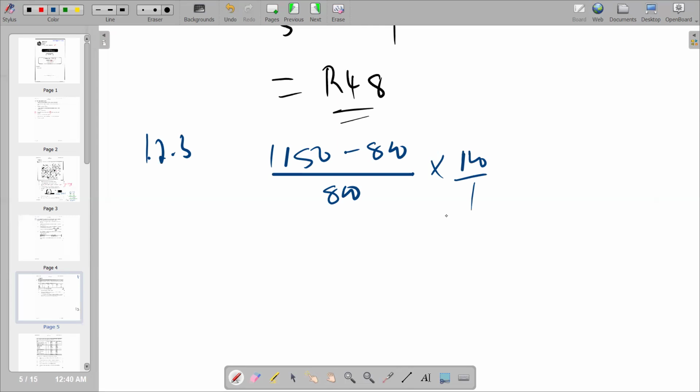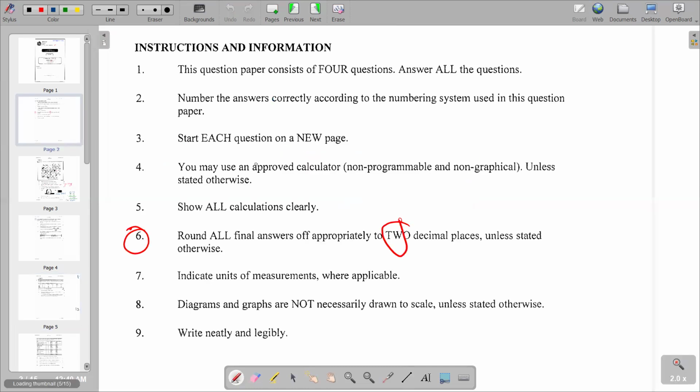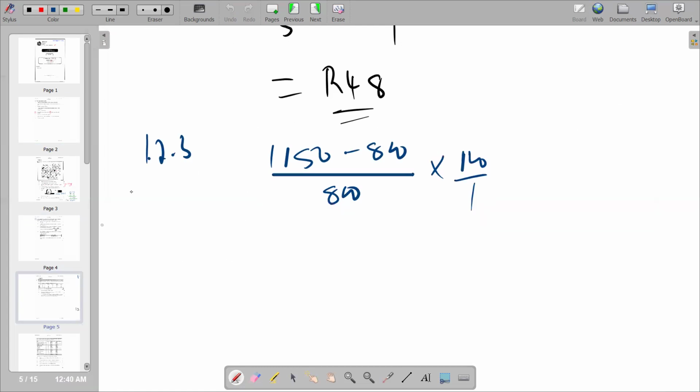And if you calculate it and round it off to 2 decimal places, remember the instruction that we have according to our question. Our question paper is saying round off final answers to 2 decimal places. So we are going to round off to 2 decimal places, and you're going to get your answer, which is 43.75%. So that becomes your answer there.